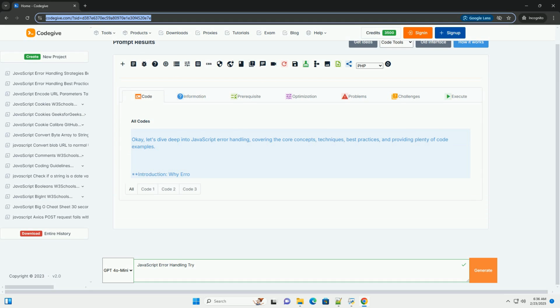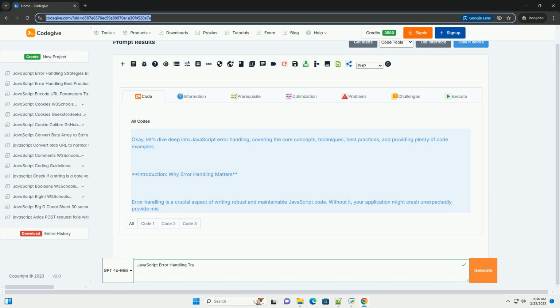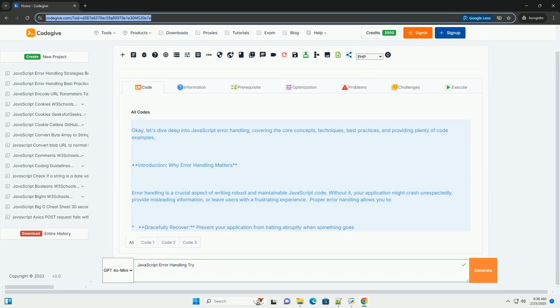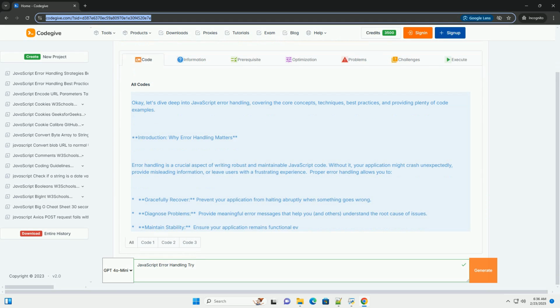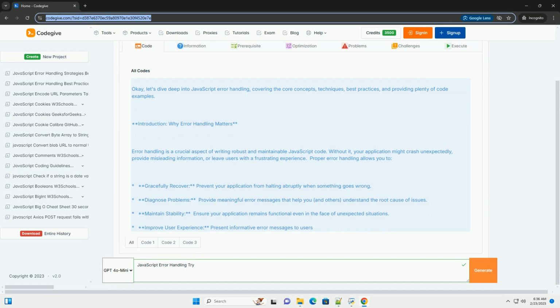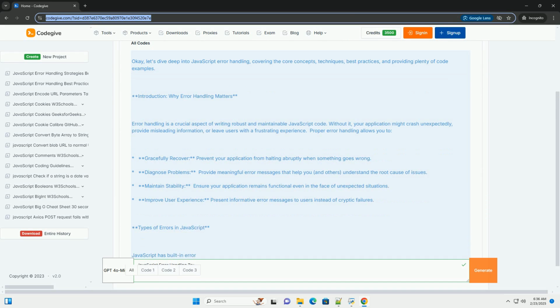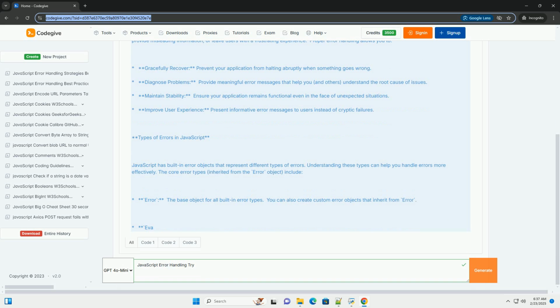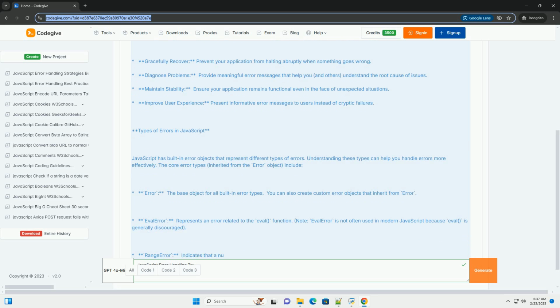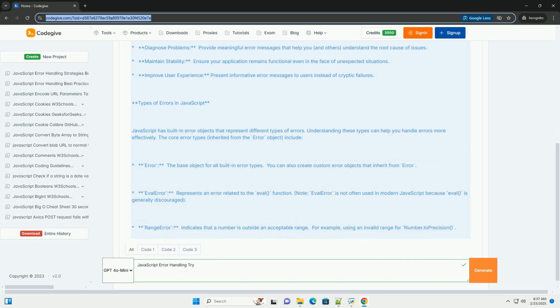OK, let's dive deep into JavaScript error handling, covering the core concepts, techniques, best practices, and providing plenty of code examples. Introduction: why error handling matters. Error handling is a crucial aspect of writing robust and maintainable JavaScript code. Without it, your application might crash unexpectedly, provide misleading information, or leave users with a frustrating experience.